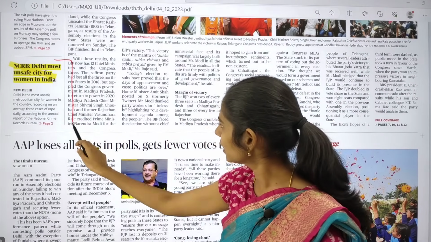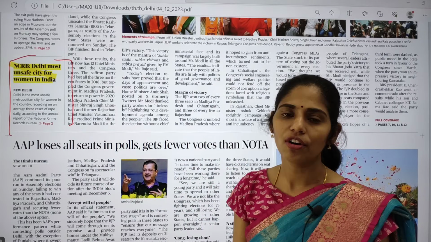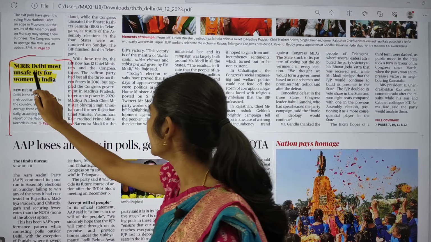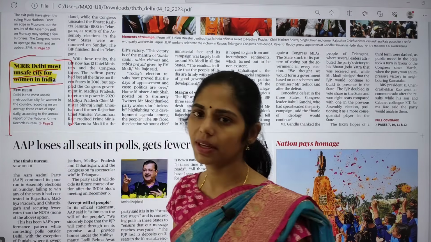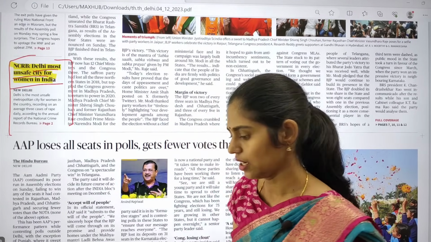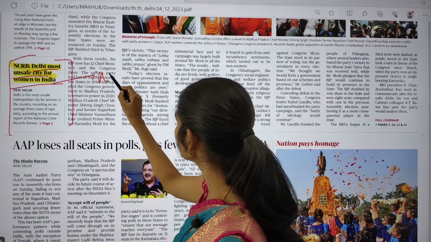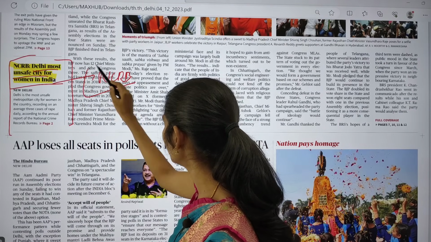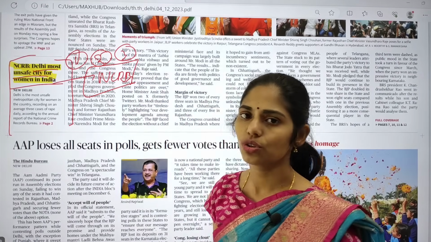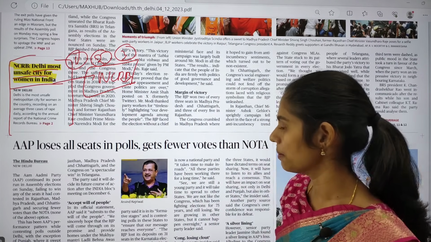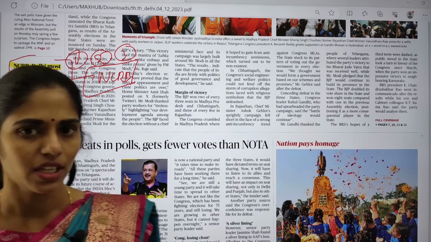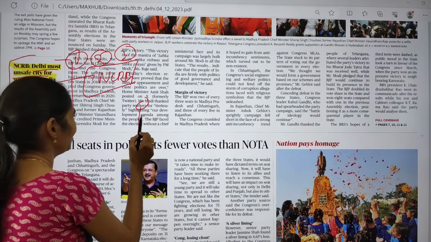Here there is one article which says that the report of the National Crime Records Bureau, that is the NCRB report, says that Delhi is the most unsafe city for women in India. In the same way, you have to see this NCRB report. This is the first city where it is unsafe, right? So you have to see the second and third places, which cities are given by this NCRB report.